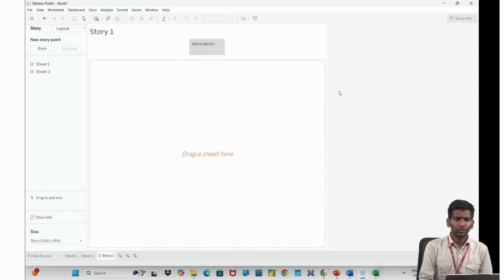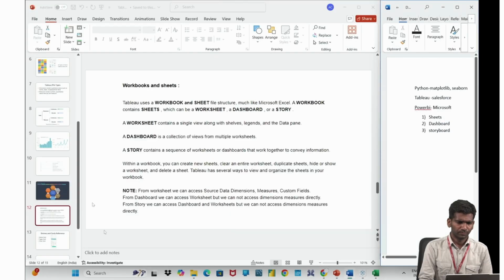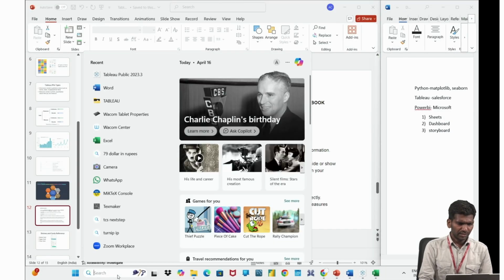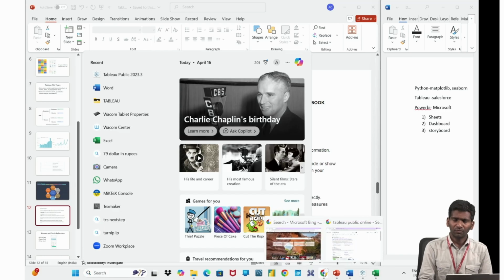So now we can see some plotting of sheets, followed by dashboard and followed by storyboard, in this session. Before that, I would like to show some storyboards. You can create a Tableau Public account. First let us see, before plotting, how the storyboards and worksheets look together and what we are trying to plot. Just to see some examples, then we'll come to the practical implementation of those sheets, dashboards and storyboards.